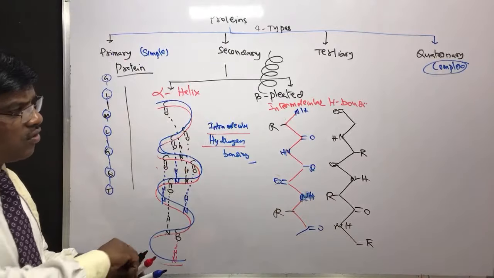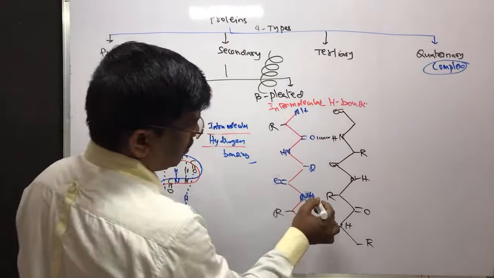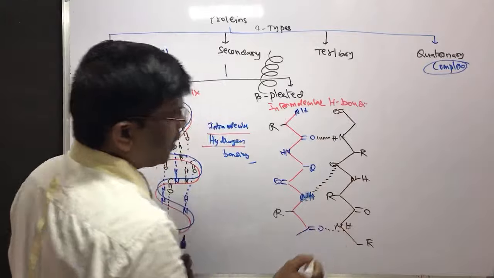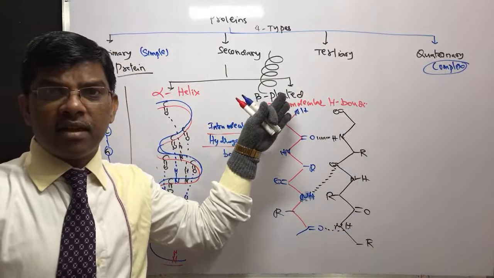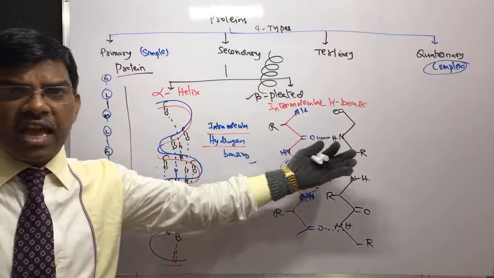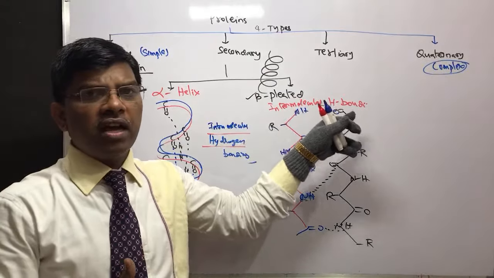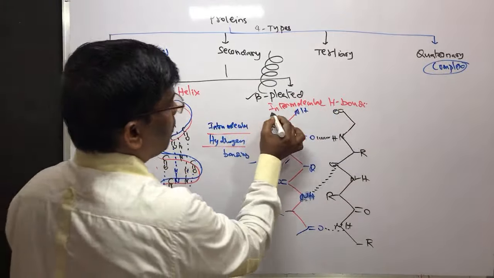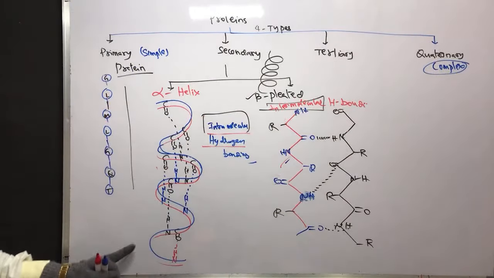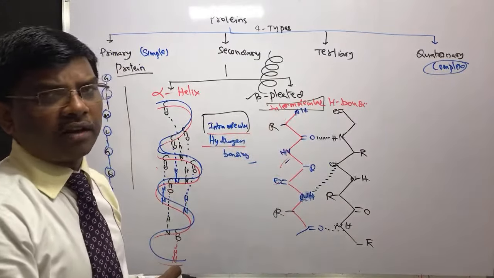So it is going to have intermolecular hydrogen bonding like this. Because of these pleated structures, they are classified as sheets, like pleated. So it is a complex structure with pleated intermolecular hydrogen bonding. The important point is intermolecular here, intramolecular in the helix form. The pleated form is going to have intermolecular.